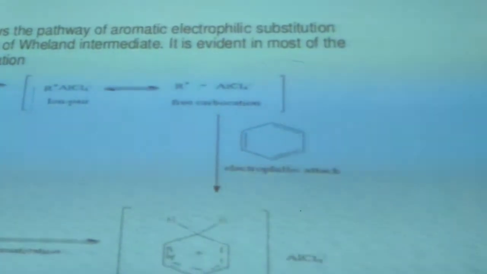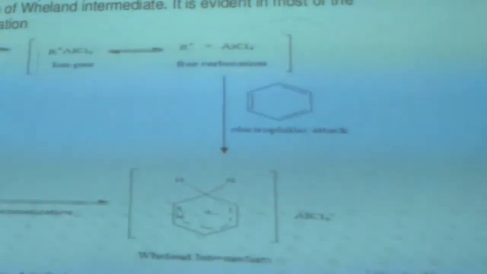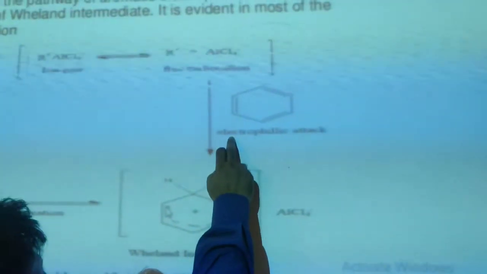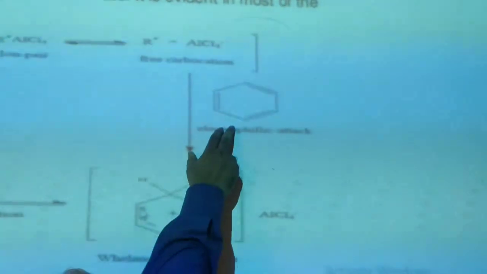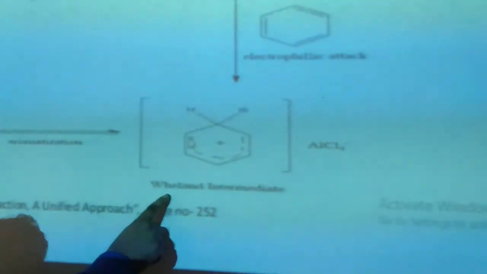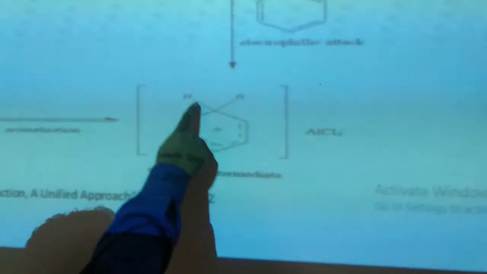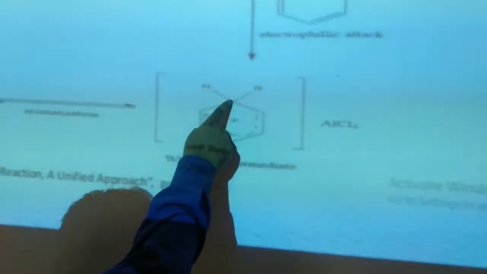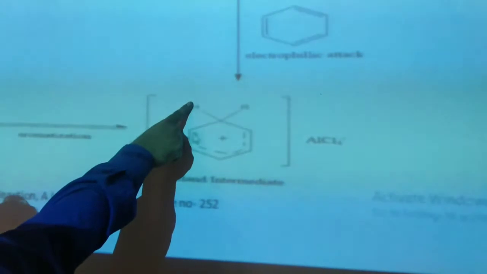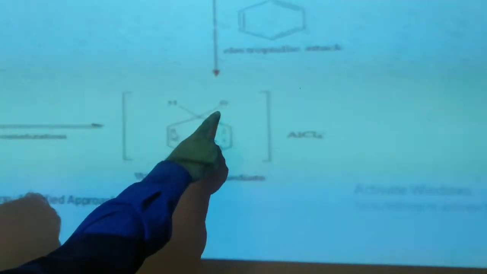That free alkyl carbocation electrophilically attacks the benzene nucleus, and it forms an intermediate that is called the Wheland intermediate. There is simultaneous attachment of a proton and alkyl group.